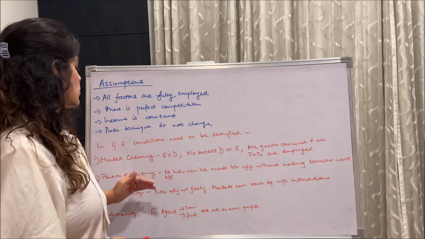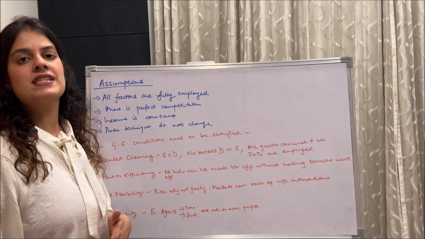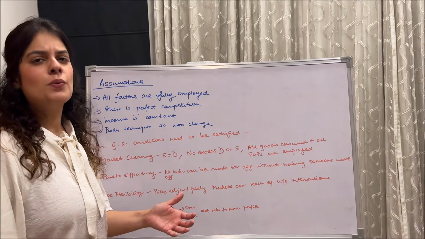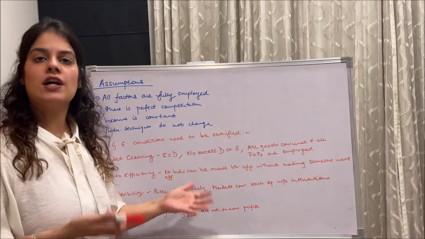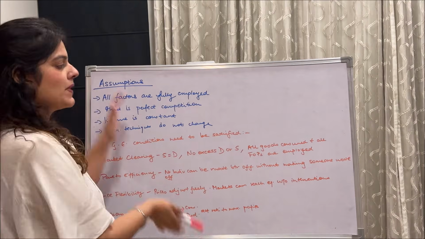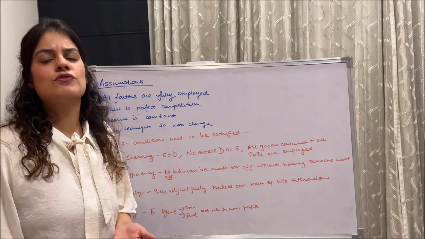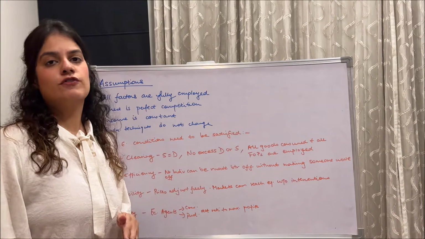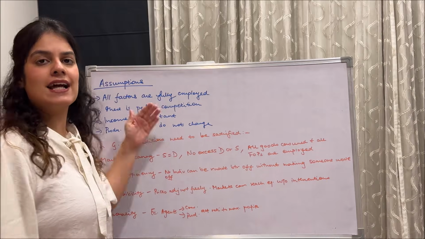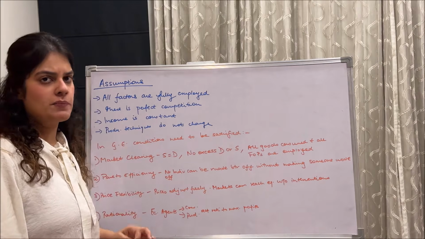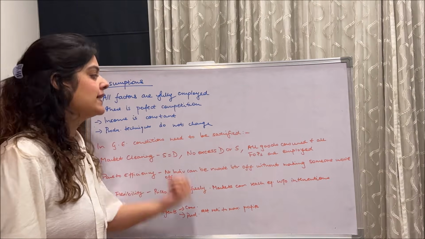So now I'll be coming to the conditions which definitely need to be satisfied for this theory to function. You might find that the assumptions and conditions are quite similar to each other. You can club them and write them as well. In various books, various resources from where I've taken the data, it's all in different ways. So I thought to make the assumptions like that, and now are the 4 conditions which are very important. Number 1 being market clearing.